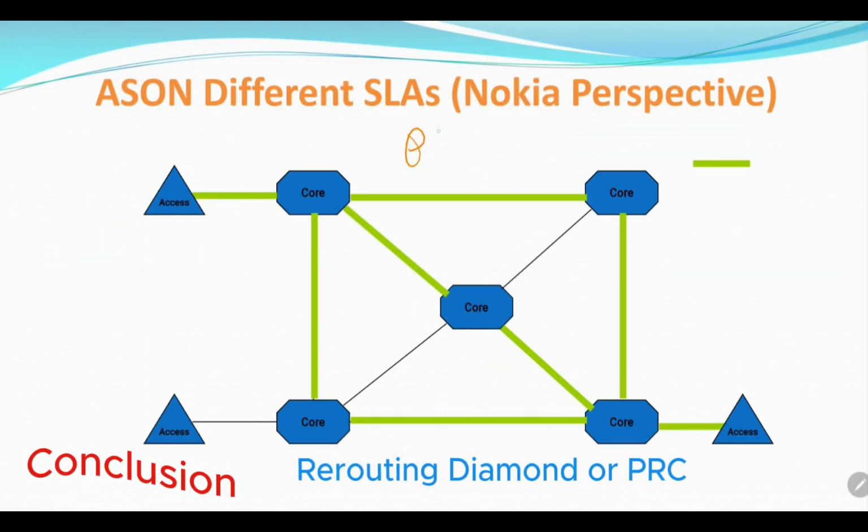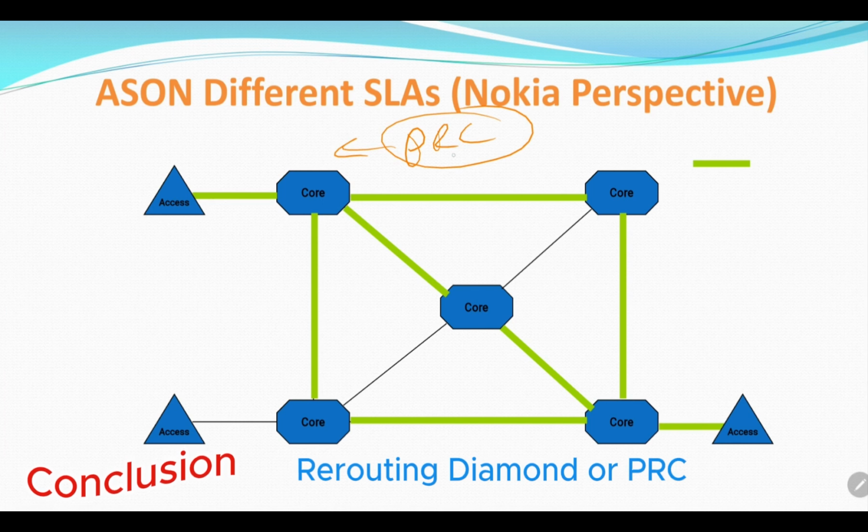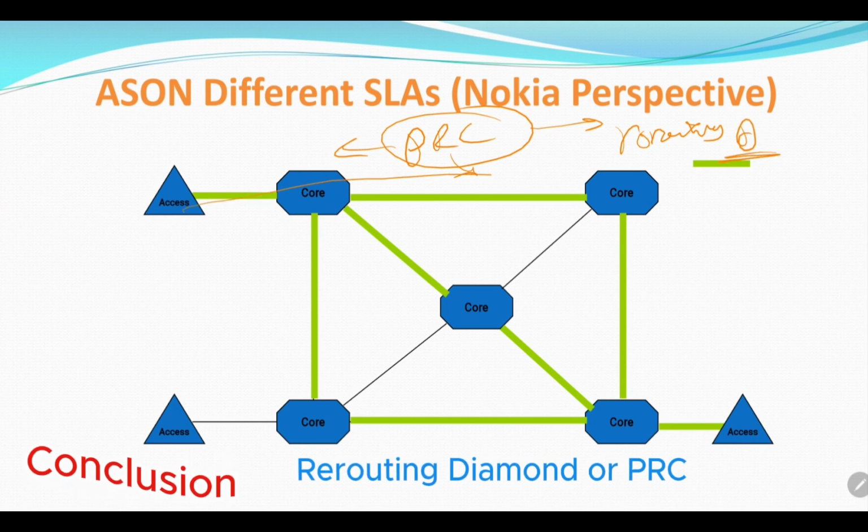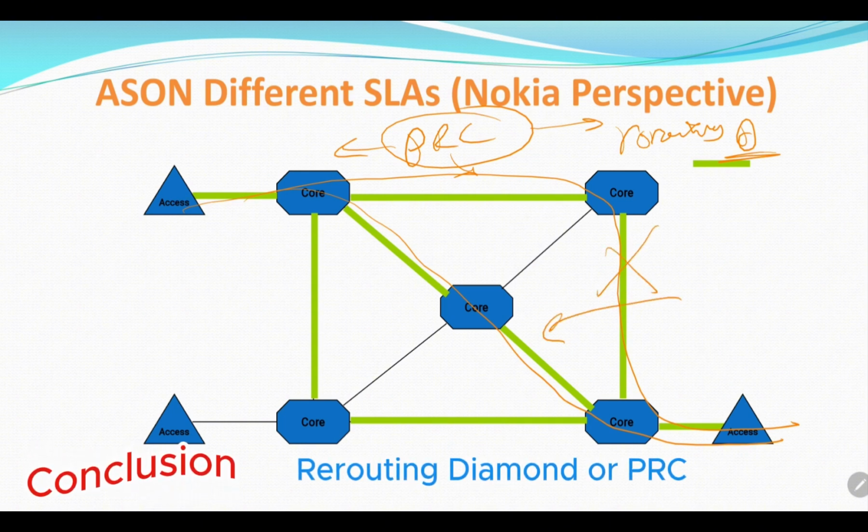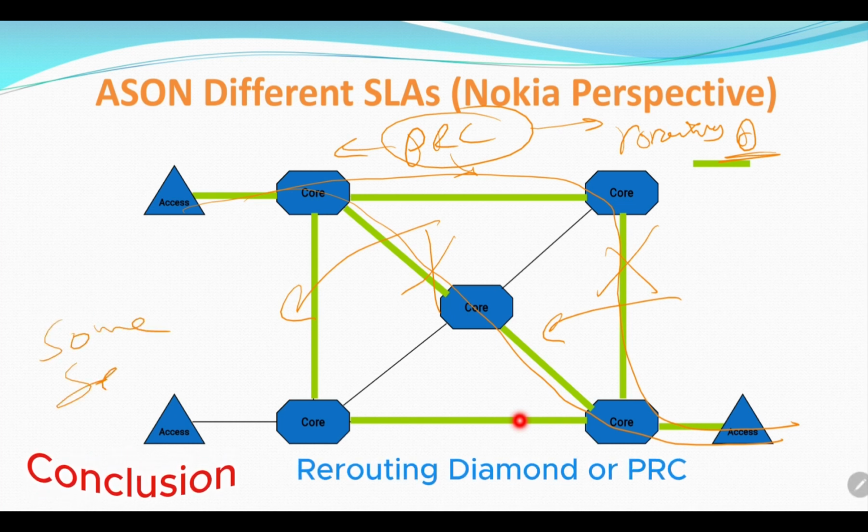The third one is PRC, or protection rerouting combined, also called rerouting diamond in Huawei. This one has a main route and a preset backup route. If this one goes down, it will switch here, but it will not calculate any third backup route. When the backup route goes down, it will try to calculate the third one within some seconds.